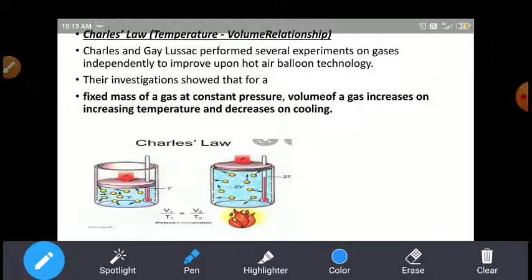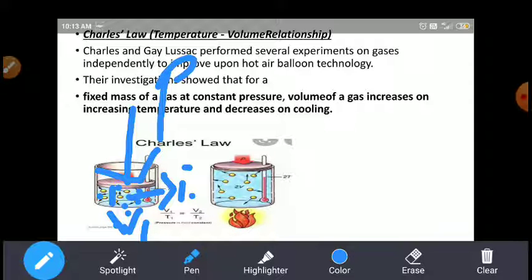In this case, if we use this container, the gas particles are in it, any one gas particle, nitrogen, oxygen, any one gas particle. Whatever the initial volume is, we consider it as V1, and whatever temperature is present here, we call it T1, right? And here the atmospheric pressure is P. The piston is closed here, so that's why the atmospheric pressure is P. Atmospheric pressure remains constant here, right?